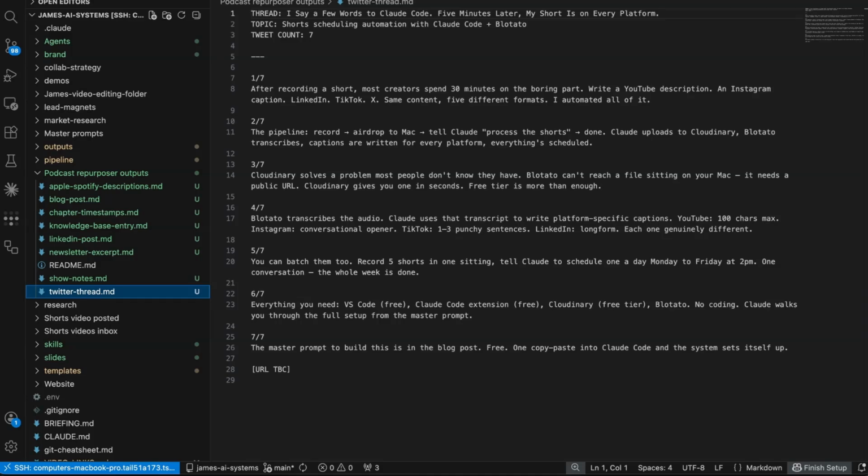So a quick recap: it's one transcript, one command, and you've got the 8 outputs. There's a master prompt in the blog post to build this for yourself.